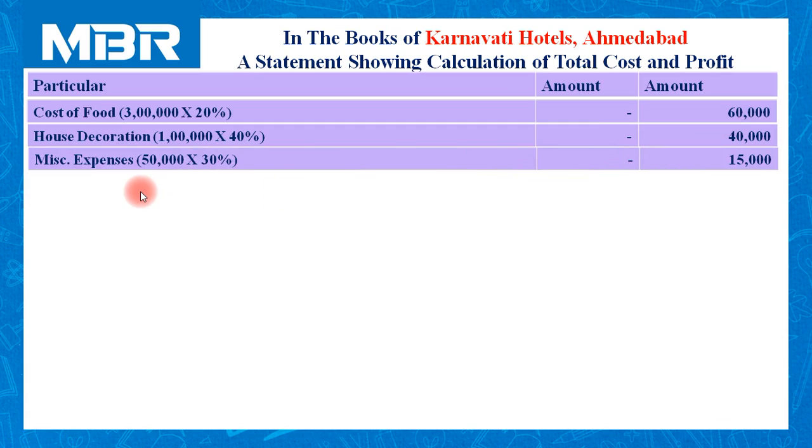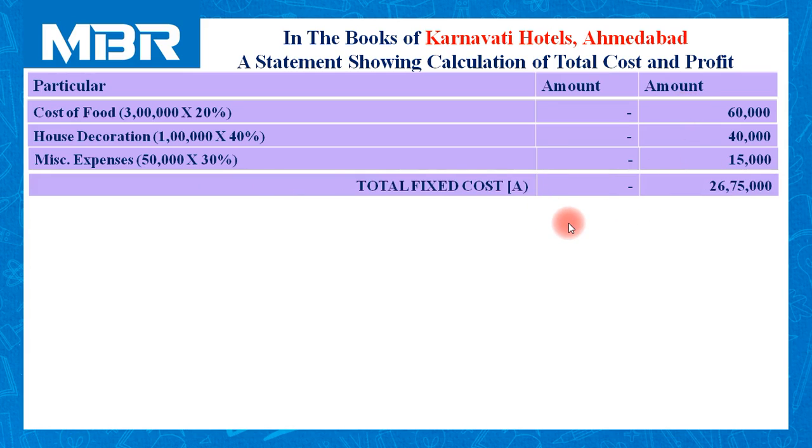Miscellaneous expenses, total expenditure amounting to rupees 50,000. As per the information given in the bracket, 30% cost is fixed. So 50,000 multiplied by 30% is equal to 15,000 rupees covered in fixed cost category. So total fixed cost is 26 lakhs 75,000.